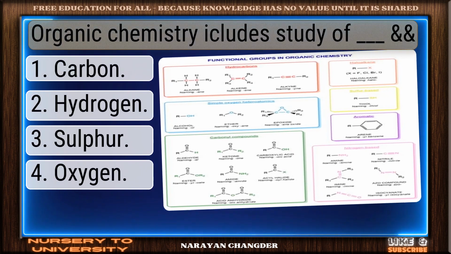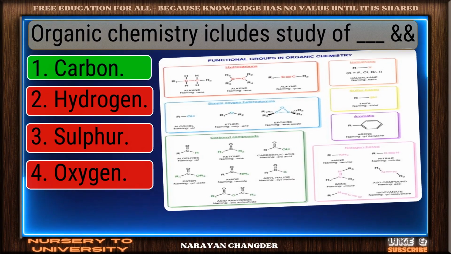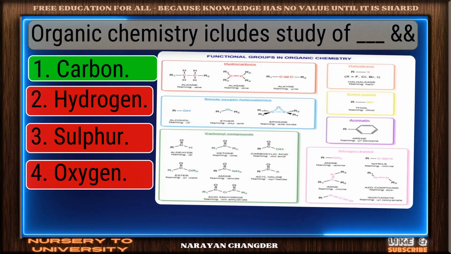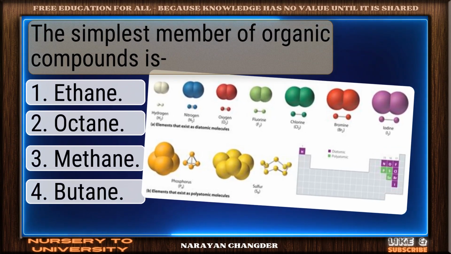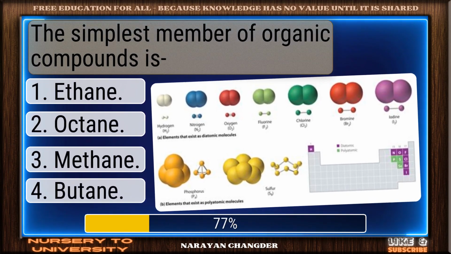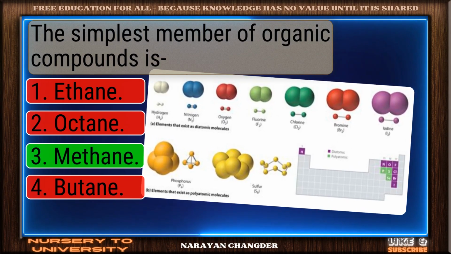Organic chemistry includes study of dash and N. Perfect. Carbon is the correct choice. The simplest member of organic compounds is... Good thinking. Methane is the right answer.